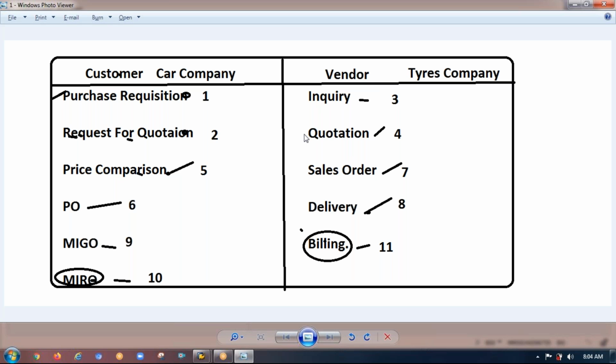Yesterday we discussed it, right? Any transaction will happen between two persons. The first person will be called the customer, and the second person will be called the vendor. Purchase requisition is an internal document which will be raised from, if you remember, yesterday we discussed these points.